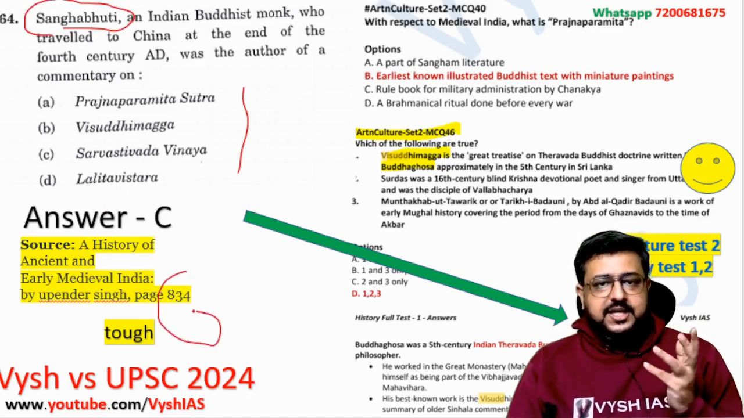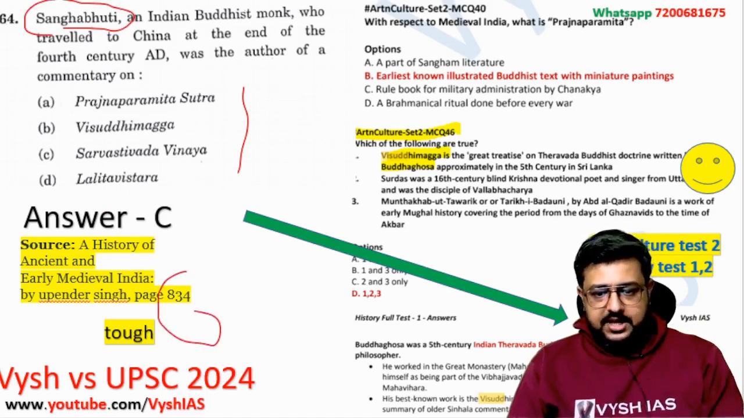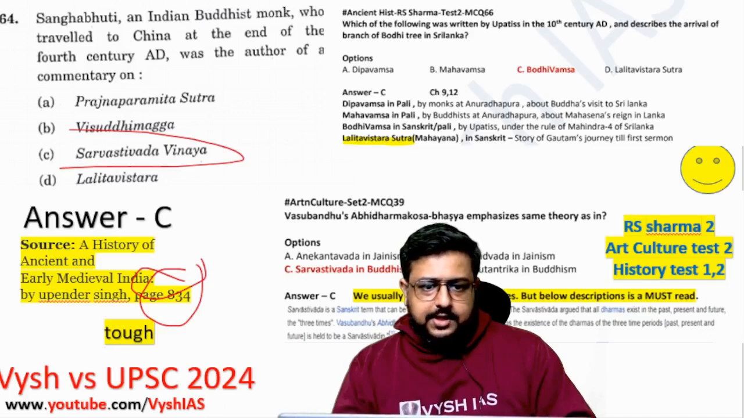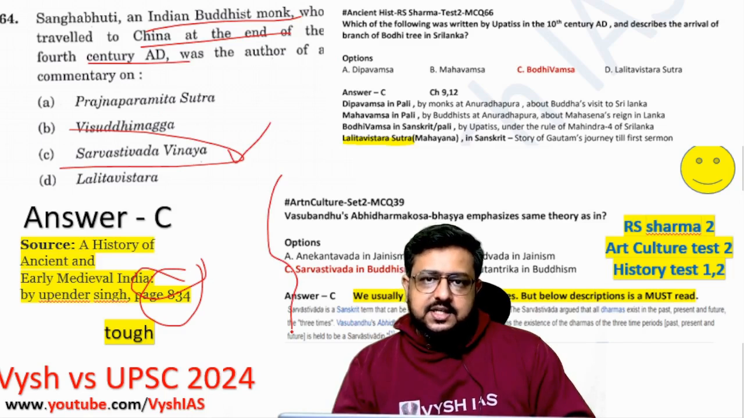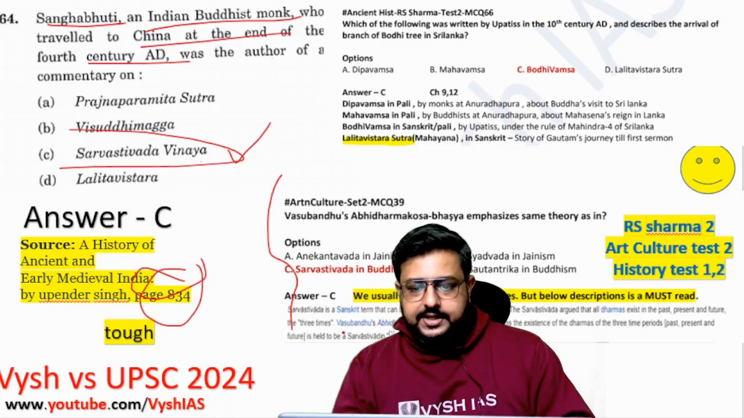If you had the capacity to read that big a book and reach that page number, about Sanghabhuti, it is there in the textbook mentioned here, Upinder Singh: an Indian Buddhist monk who traveled to China at the end of the 4th century AD, and his work is the Sarvastivadin Vinaya. This again, Sarvastivadi and all, we have covered in detail in another session, but even on Wikipedia this person's name, Sanghabhuti, will not be mentioned. There it's written that it is similar to certain works and bhashyas of Vasubandhu, but UPSC chose to ask you something which is available only in one source, on page number 835.